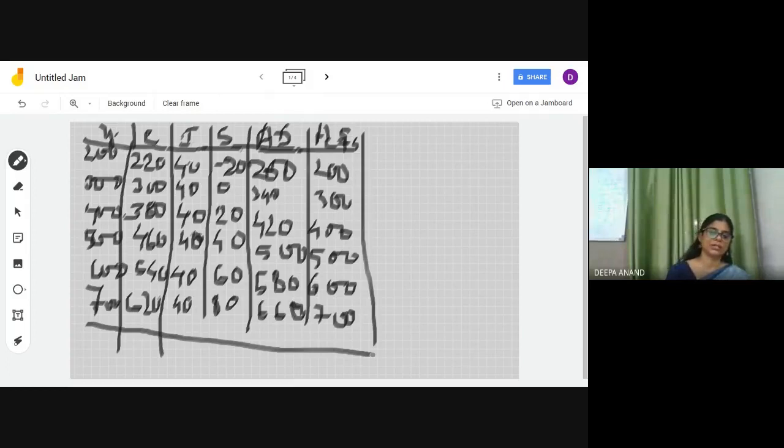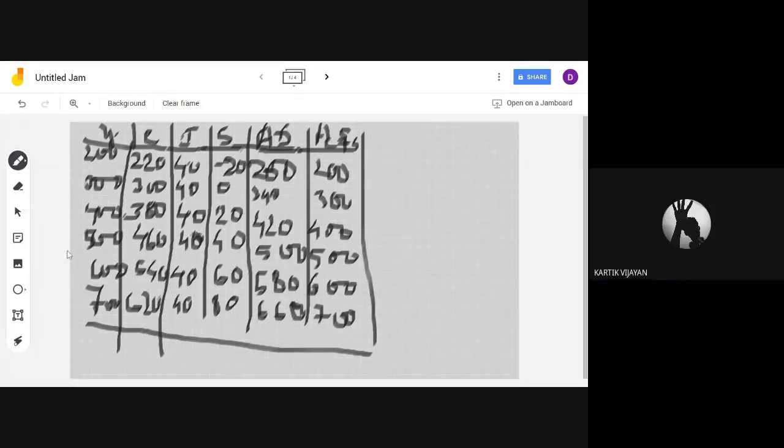Now you have to answer the questions which are given. The first question is, calculate AD and AS for all levels of income. That we have already done. Next question is, at what level of income is the economy at equilibrium? Ma'am, 500 crore.